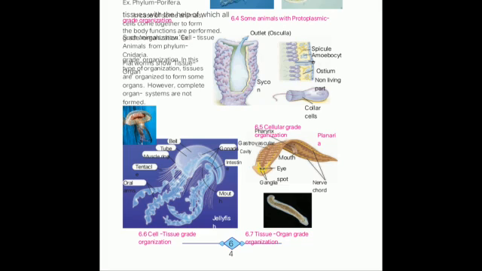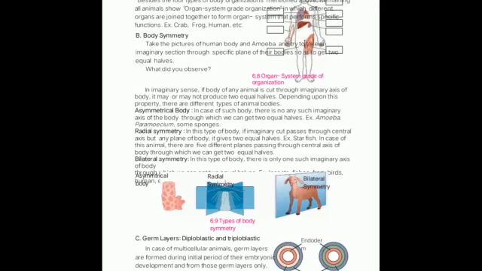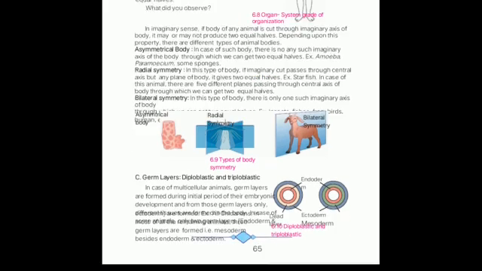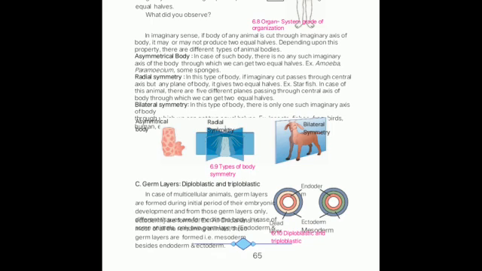And then we have discussed body symmetry. In body symmetry, we have divided the body into three parts, that is asymmetrical body, that is of unicellular organism which is constantly changing its shape, radial symmetry and bilateral symmetry. Now I am going to start today with germ layer, diploblastic and triploblastic.